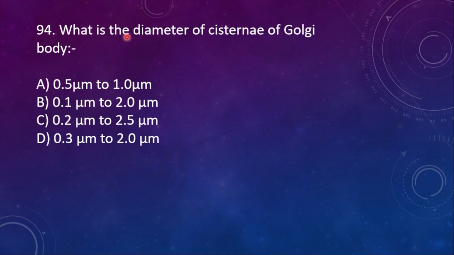94. What is the diameter of cisternae of the Golgi body? 0.5 micrometer to 1 micrometer, 0.1 micrometer to 2 micrometer, 0.2 micrometer to 2.5, 3 to 2 micrometer. Here the right option is 0.5 to 1.